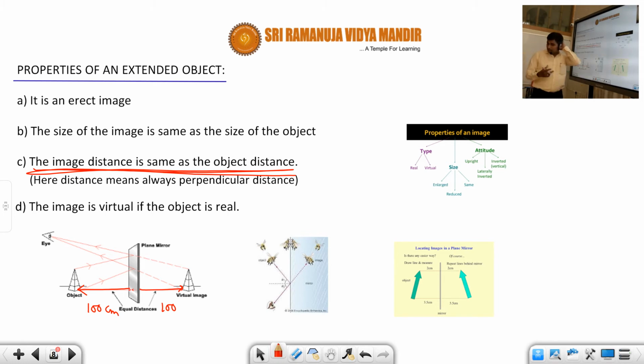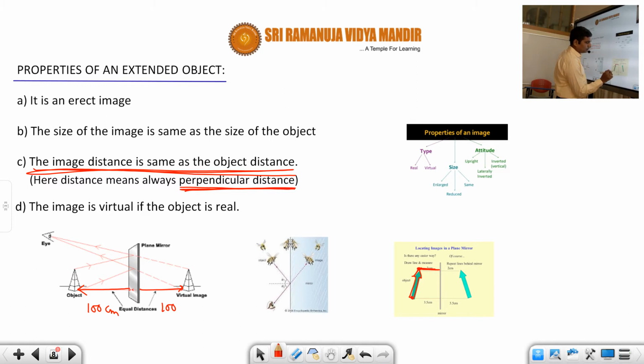And here one important term is distance. When we say distance here, it always means perpendicular distance. It is a very, very important point, students. What is meant by perpendicular? Let us see. Suppose here we have one arrow, and this point is at a distance of 2 centimeters.